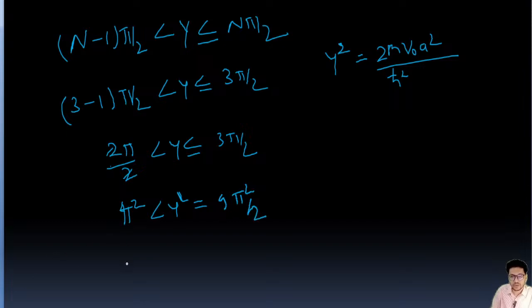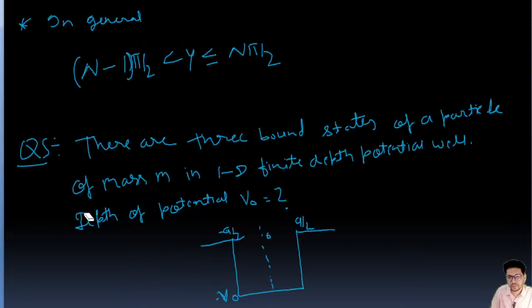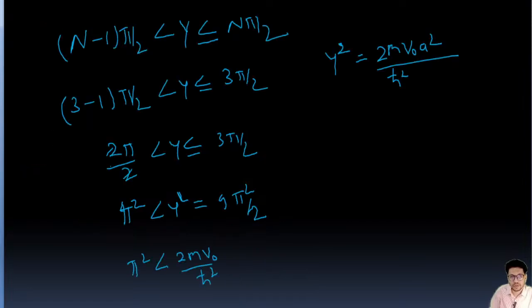Now π square is between, and we put the value of gamma square, 2m V naught upon h cut square. Here the value of a is a by 2.